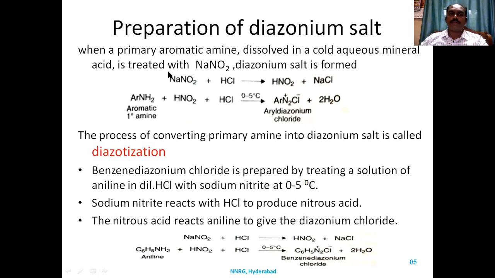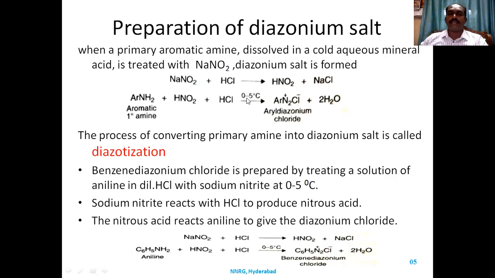First of all, sodium nitrite reacts with HCl to form nitrous acid, HNO2, and NaCl is formed. This nitrous acid will react with the aromatic primary amines. Diazonium salt formation will take place only in the presence of primary amines, not secondary or tertiary. Primary aromatic amines react with nitrous acid in the presence of HCl, and temperature is very important.